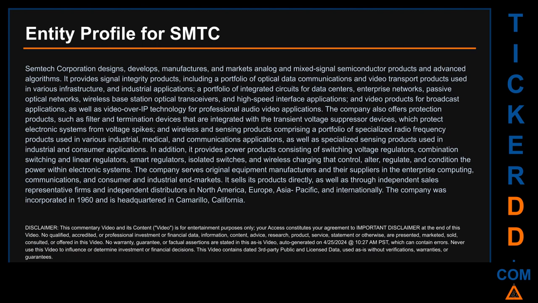Here's what I found. Semtech Corporation designs, develops, manufactures, and markets analog and mixed-signal semiconductor products and advanced algorithms. It provides signal integrity products, including a portfolio of optical data communications and video transport products used in various infrastructure and industrial applications. A portfolio of integrated circuits for data centers, enterprise networks, passive optical networks, wireless base station optical